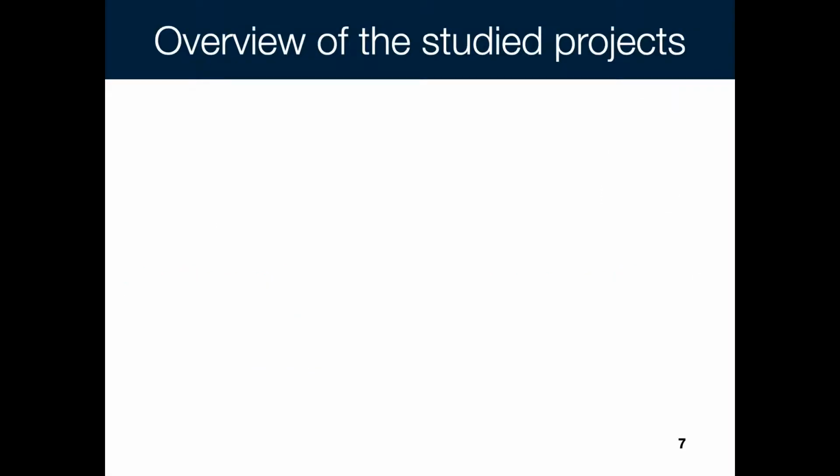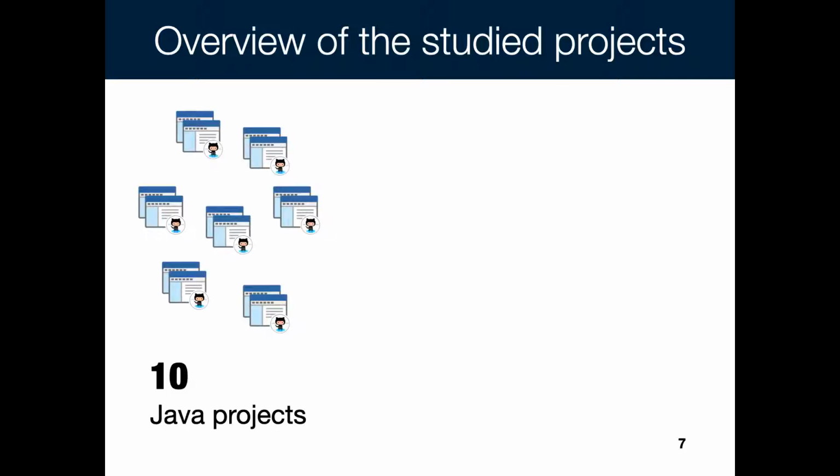At a high level, to use machine learning and train a classifier, we want to have a labeled dataset. So what we actually did is that we went to GitHub and looked for Java projects that use Travis CI, where the developers CI skip some of the commits in those projects. We do this since we want to make sure that developers explicitly label the commits, which ones are CI skipped commits. In total, we selected 10 projects.